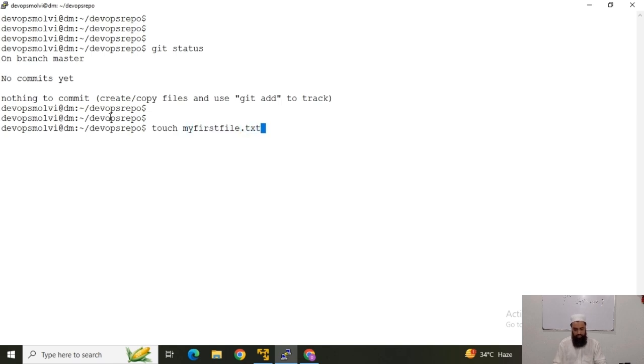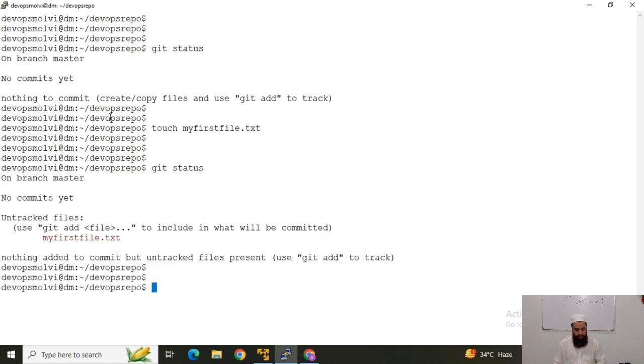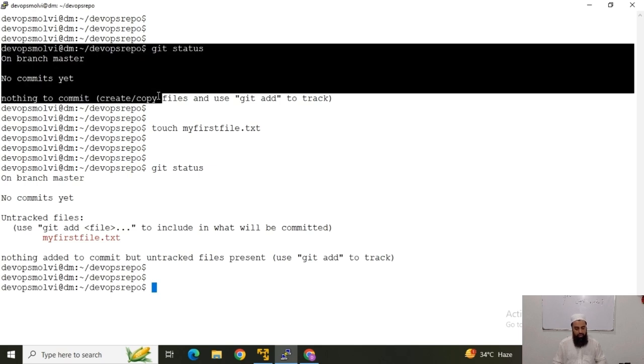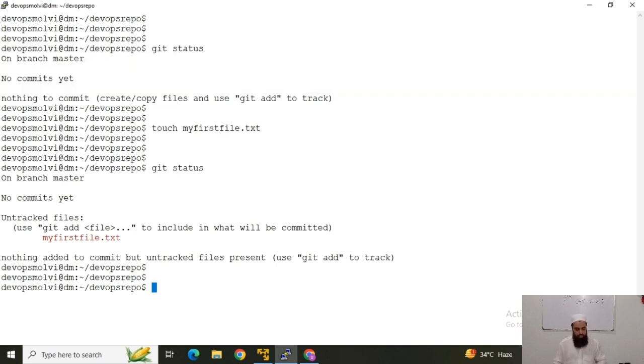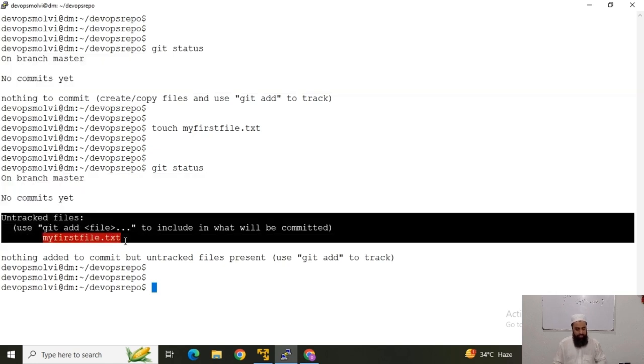file.txt. This is my file, and now I will run git status again, and it will show us that there are some changes in this repository. Guys, now you can compare both outputs here. The first says that on branch master there is nothing to commit. This is a totally empty repository. Now there is another output and it is saying there is an untracked file.